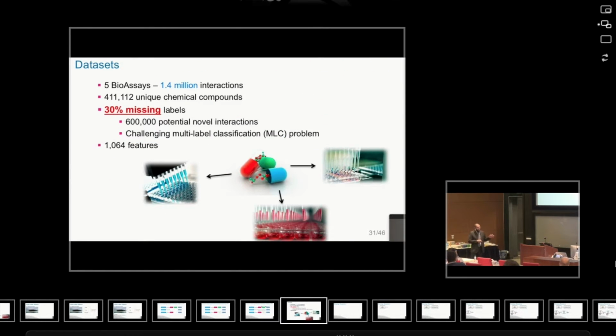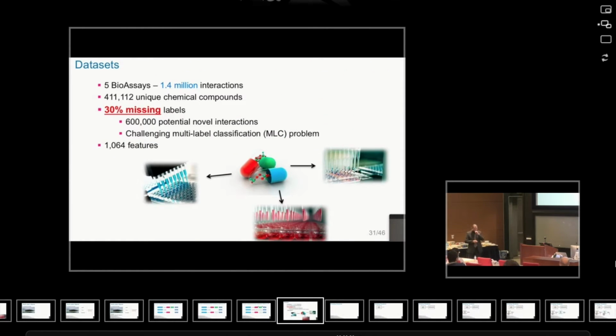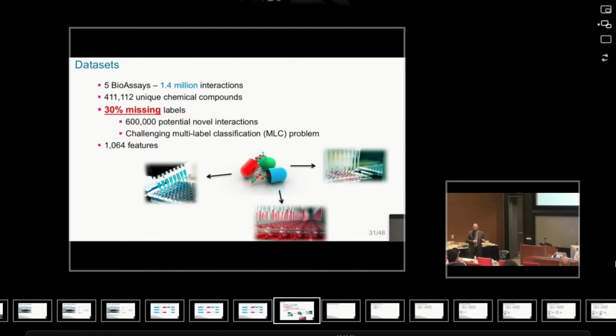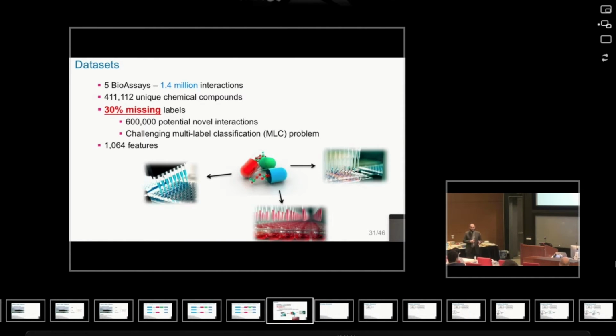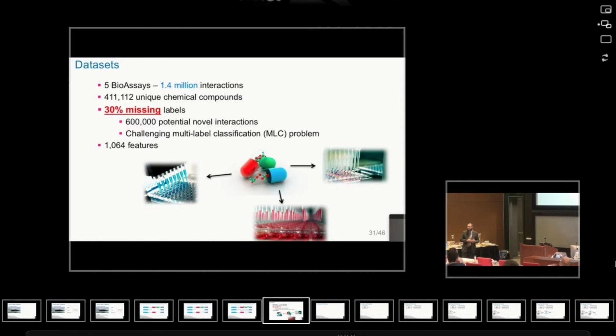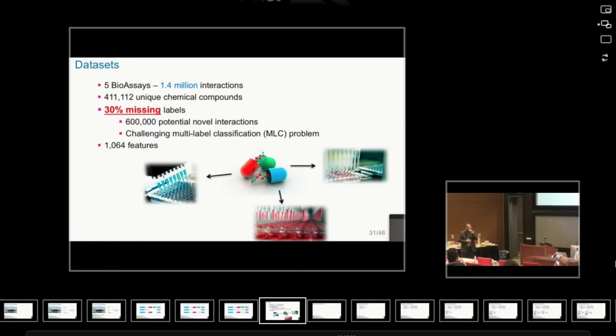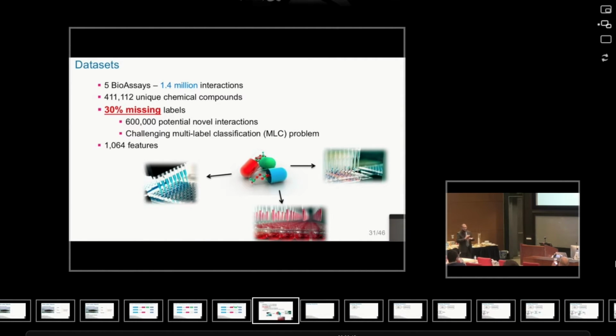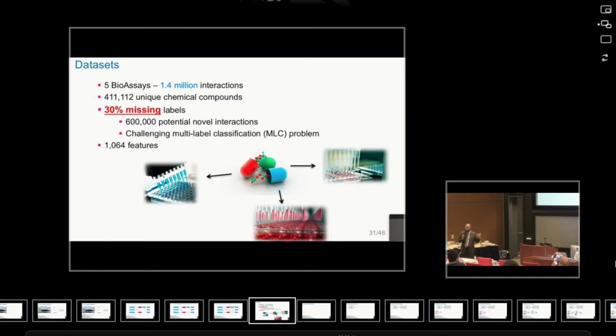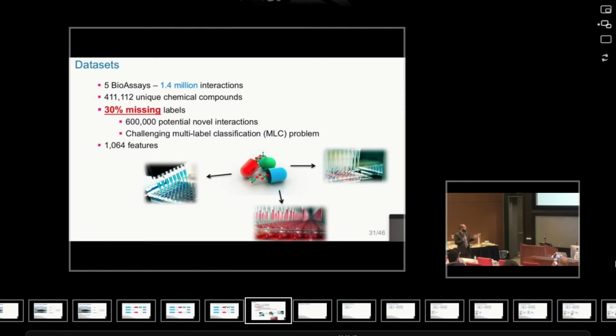So here we took some data sets. We took the 5 largest bioassays in the PubChem confirmatory bioassay database. They represented 1.4 million interactions and almost 400,000 unique chemical compounds. 30% of the target matrix that I just showed you was missing.